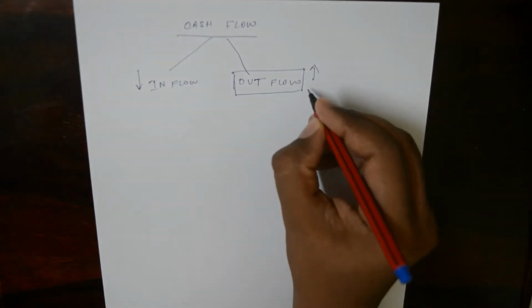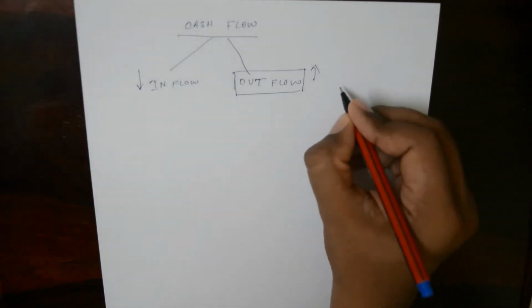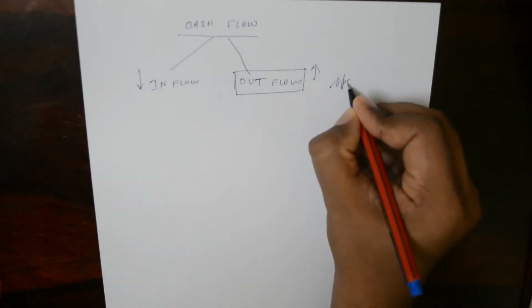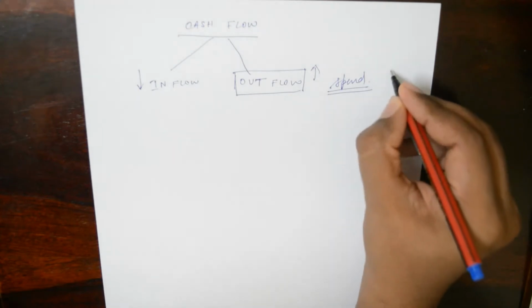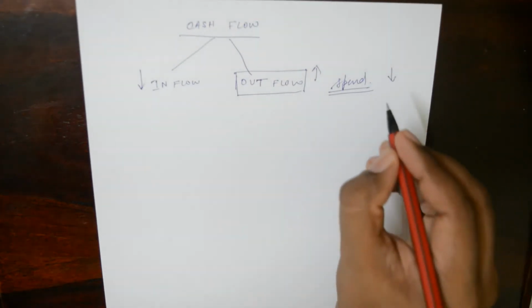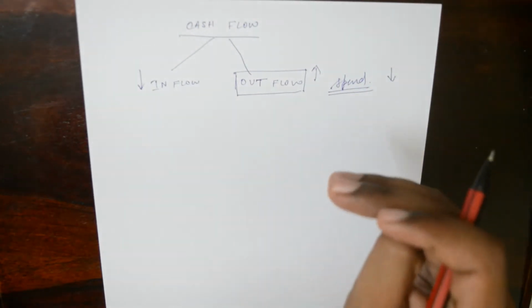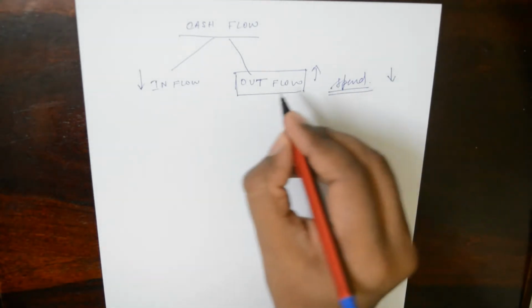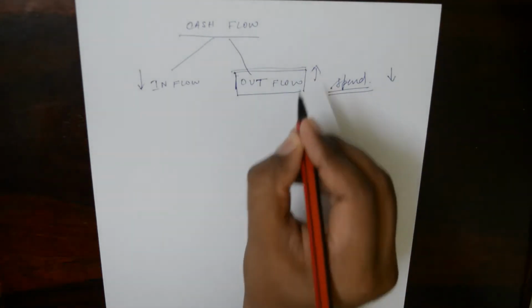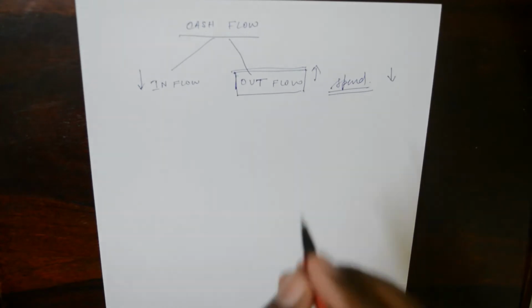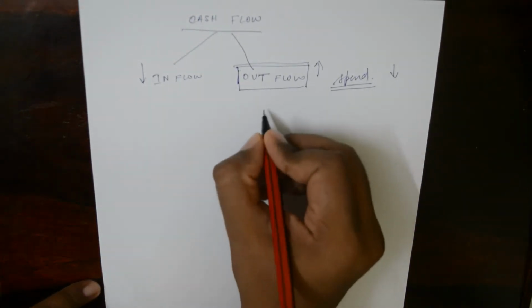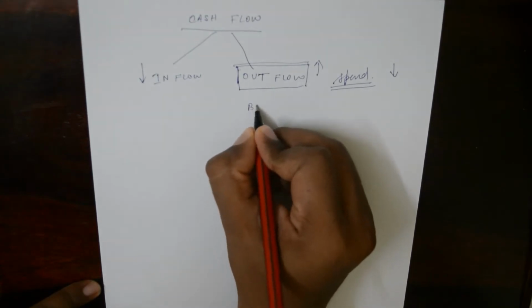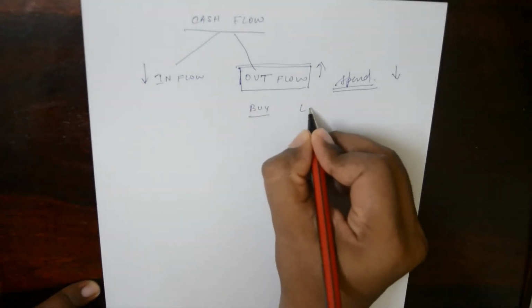So everything depends first on where you spend or how well you spend. Depending on how well you spend, you will get returns. So as a businessman, first and foremost we need to see how well we are spending, so how well our cash is being invested. Now coming to our topic, we have to buy the asset or we have to lease the asset.